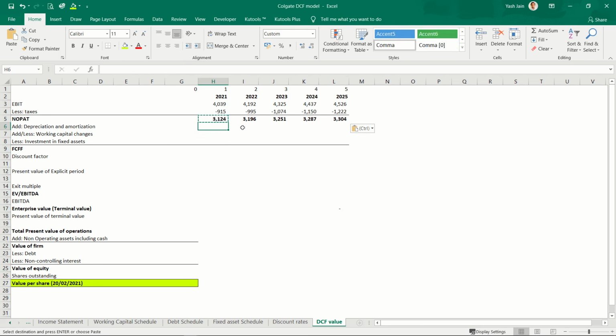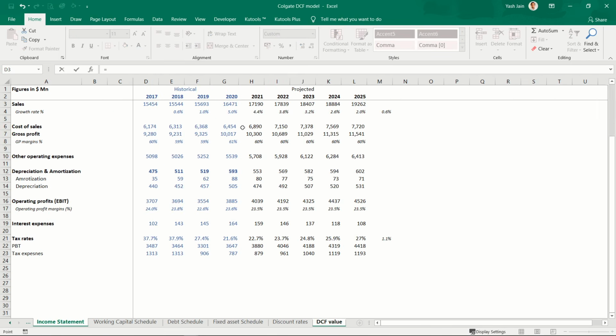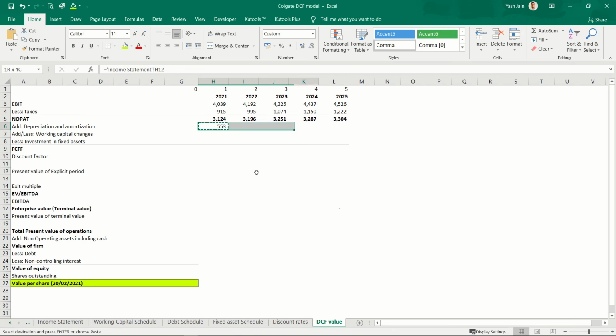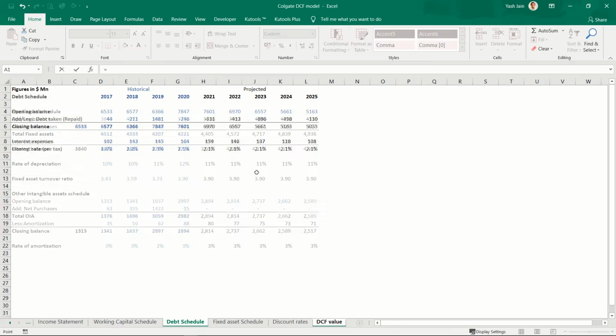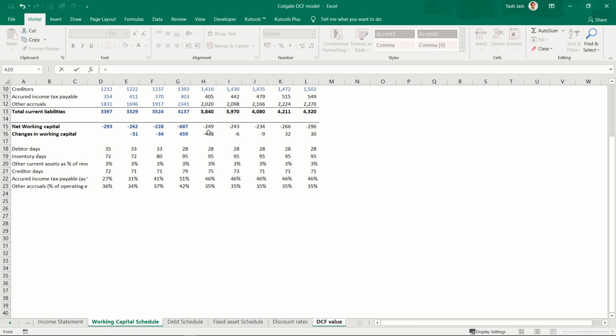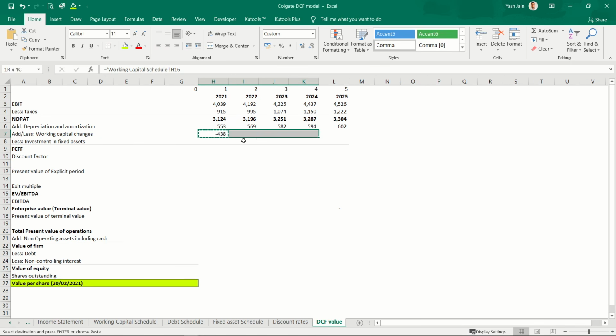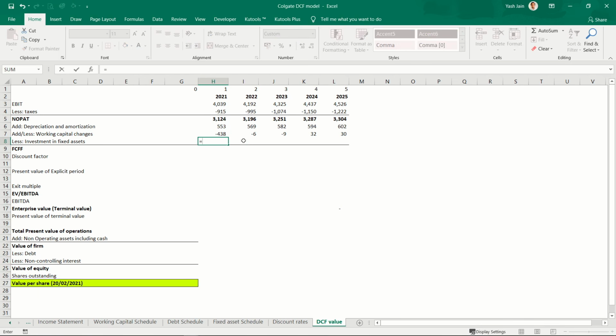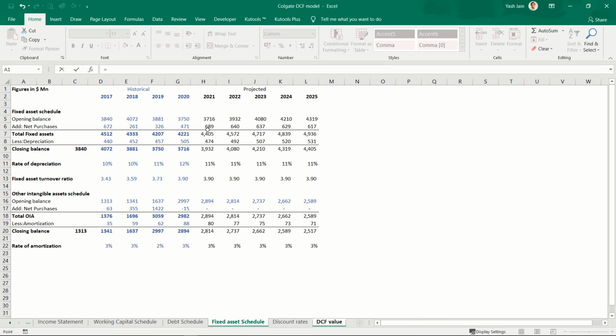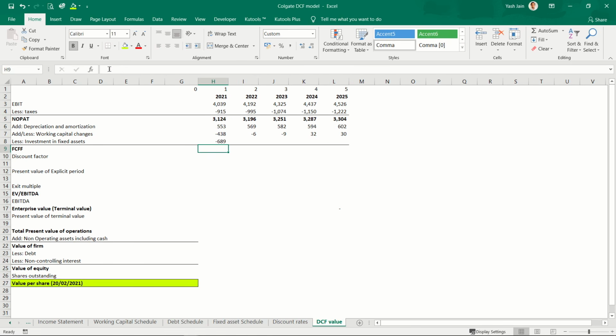Then add back depreciation and amortization. Since depreciation is deducted from EBIT, but it is a non-cash expense, I'm going to add it back here. Changes in working capital, I have already calculated in the working capital schedule. I'll simply link it here. And then investments in fixed assets is already calculated in this fixed asset schedule here, but use it with a negative sign, since this is investment, cash is going out of the business.